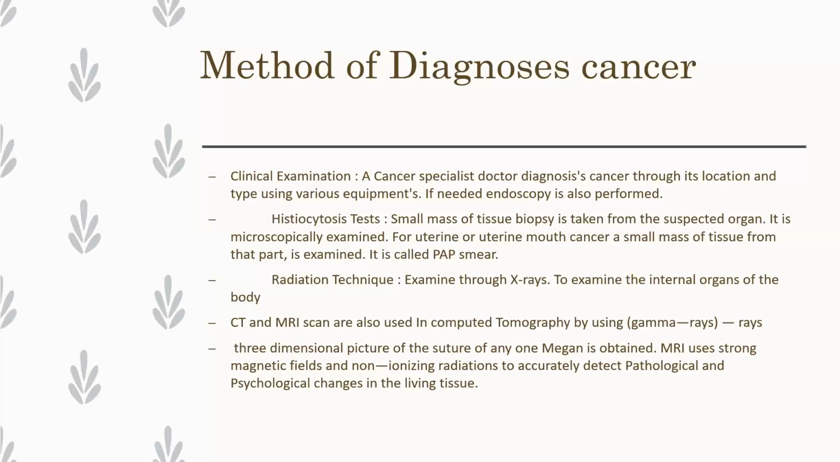MRI uses strong magnetic fields and non-ionizing radiations to accurately detect pathological and physiological changes in living tissue. By doing MRI and CT scan, we can know the changes in a living tissue, whether physiological or pathological. Both we can know by this. So these are computerized methods. First one is the clinical method. By equipment we can do histocytosis. It is also an equipment method, in which a microscope is used. Third one is the radiation technique, which is a computerized method.